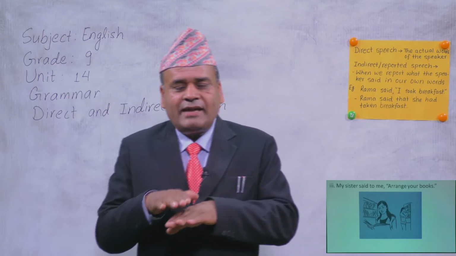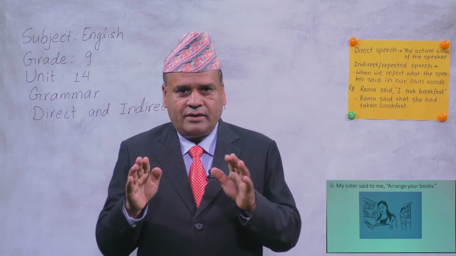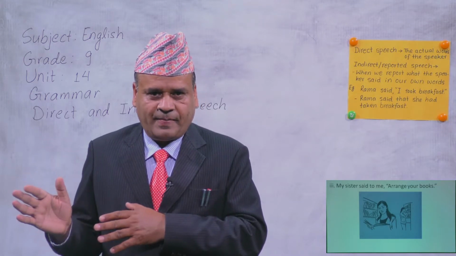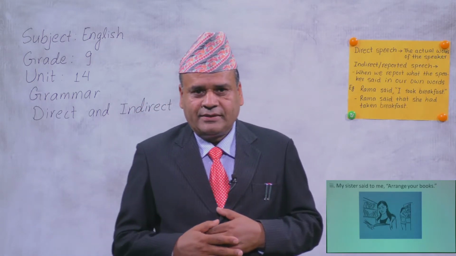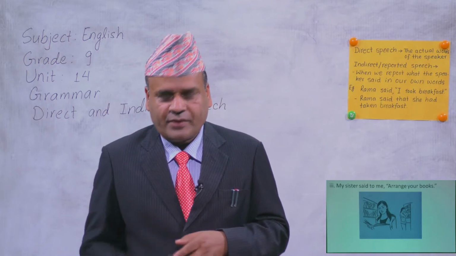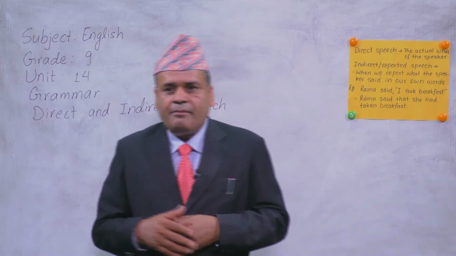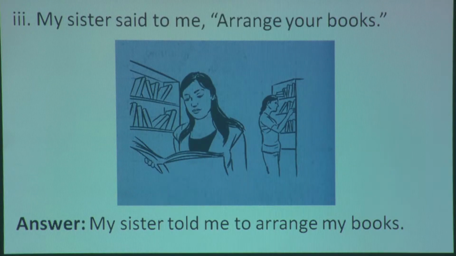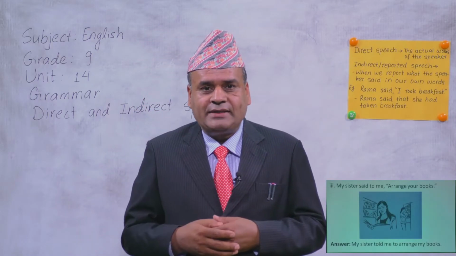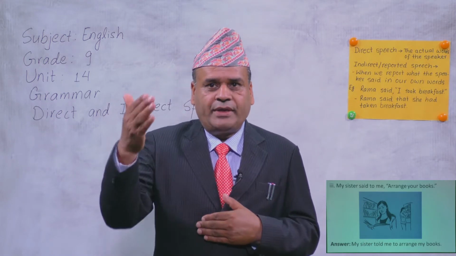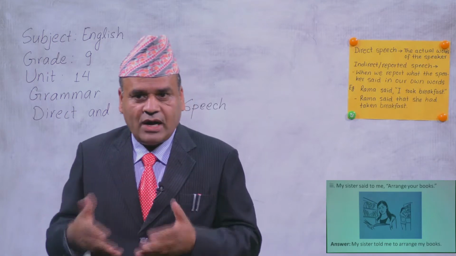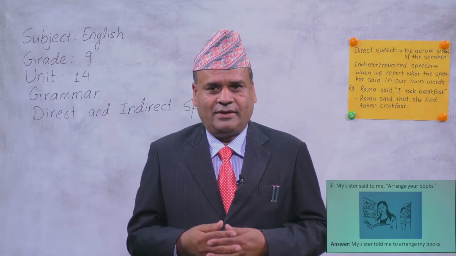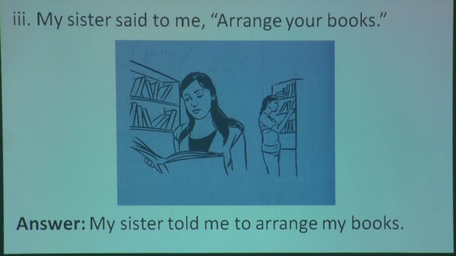Okay? There is slight difference between statement or assertive sentence and imperative sentence. Okay? So what happens in this case? How to change this into indirect speech? Okay, let's look at the answer. My sister told me. Now said to is changed into told, because said is past and told is also past. Said is the past tense of say. Similarly, told is the past tense of tell. Right? So reporting verb that is in past tense, and we are using another reporting verb also in past tense. Okay? And what is the connector there?